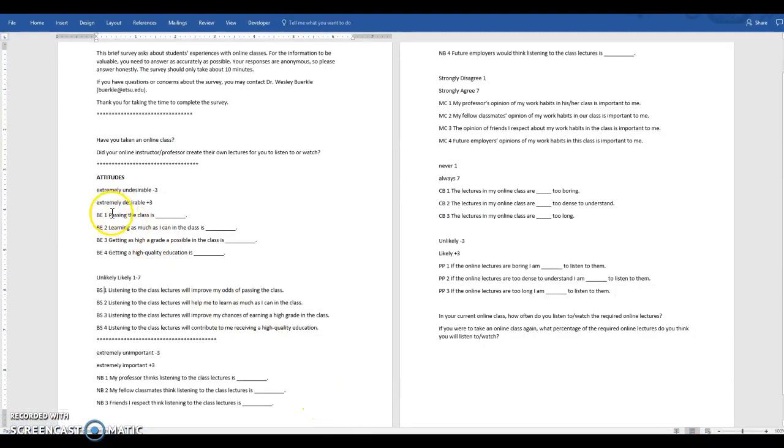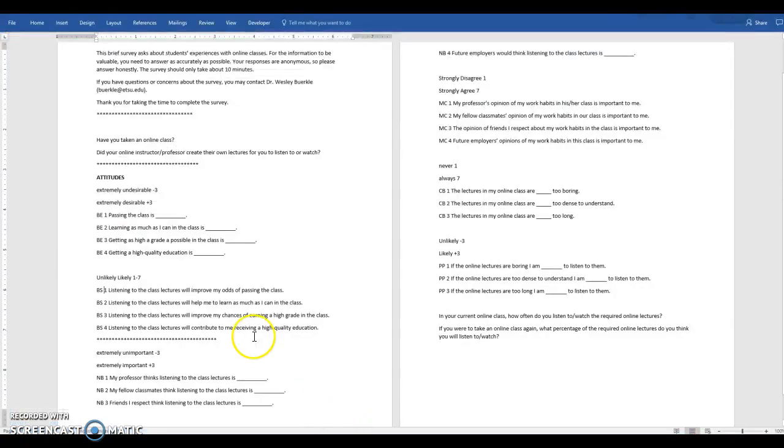So what I'm interested in is how attitude 1, attitude 2, all of these, all the way out to PBC, perceived behavioral control 3, correlate with their likelihood to engage in the behavior. Attitude 1, let's go back again, had to do with passing the class and whether or not people thought these lectures would help them pass the class if they cared about it. And so for this first behavior, in your current class, how often do you listen to or watch the required lectures, there's really no relationship between people's thoughts and feelings about whether lectures are going to help them pass the class or not.